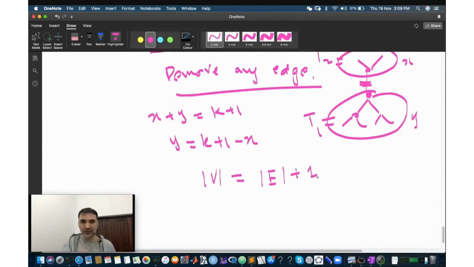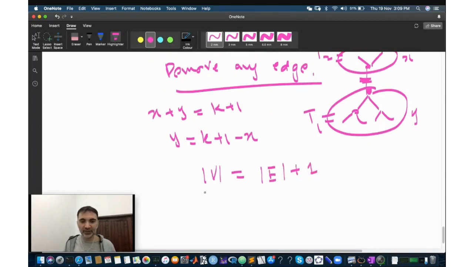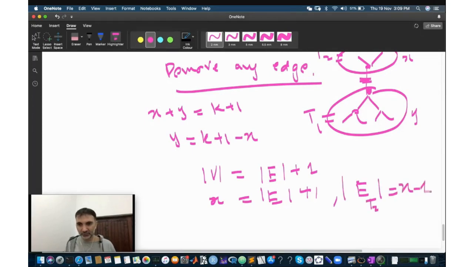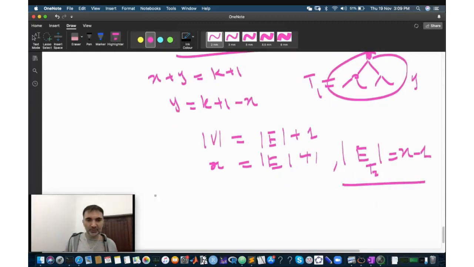Okay, but the number of vertices in here is equal to what? It's x, right? So the number of edges in here, let me write T2 here, is equal to x minus 1. Okay, so let's count the number of edges in the second part.